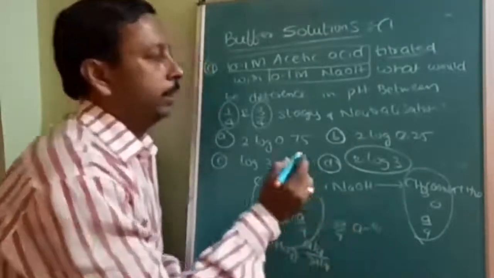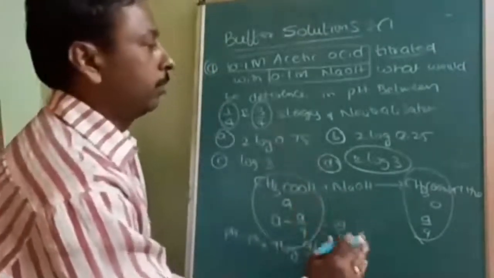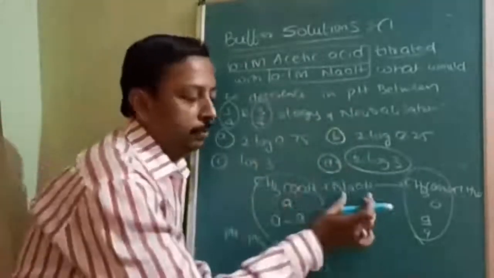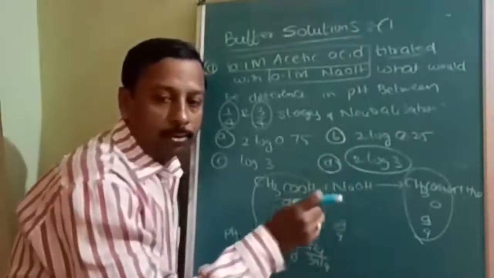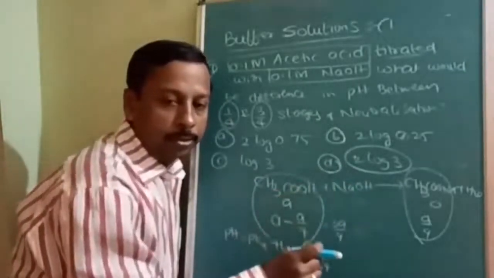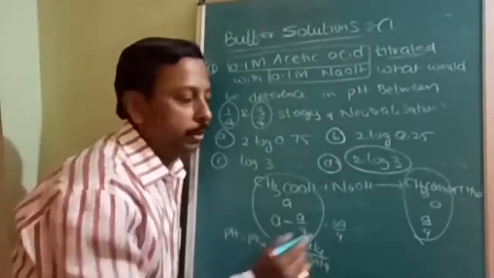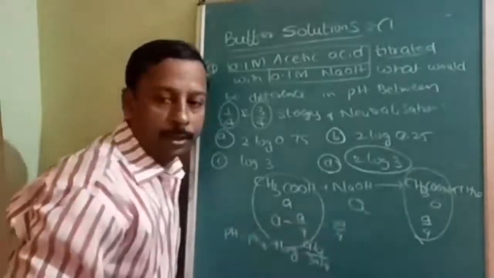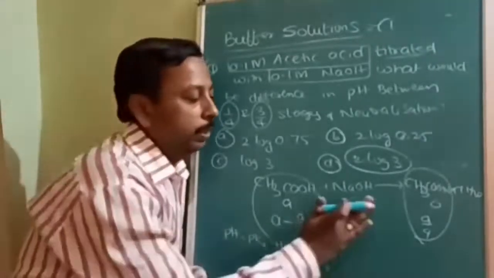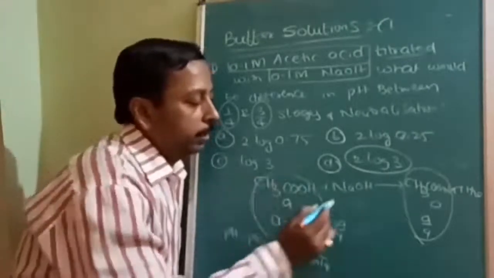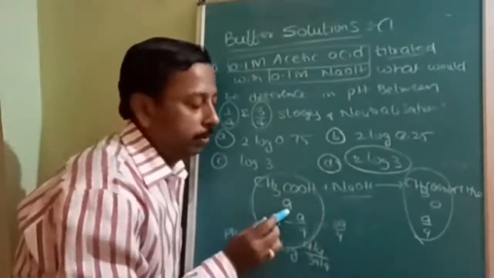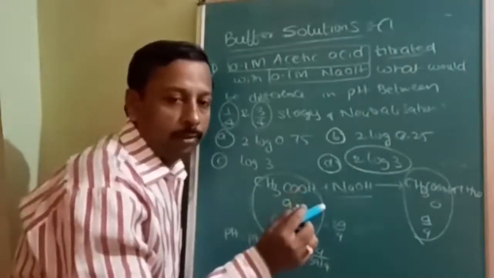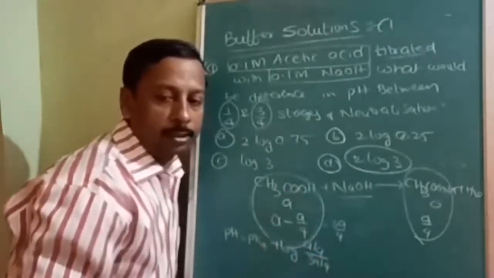Actually, we are titrating. I have taken 0 to avoid confusion: we are titrating acetic acid with NaOH, so slowly we will add NaOH until neutralization is over. Initially, this will be 0. If I write A moles, that means complete neutralization. Once again, I am explaining: this is being titrated with NaOH, so this will be in the conical flask and this will be in the burette. Slowly, we will put in drops until neutralization takes place.